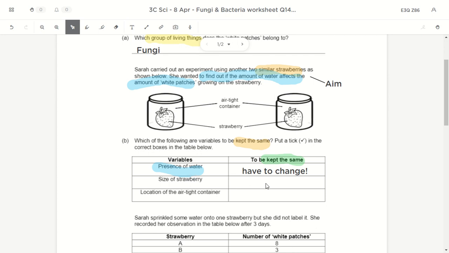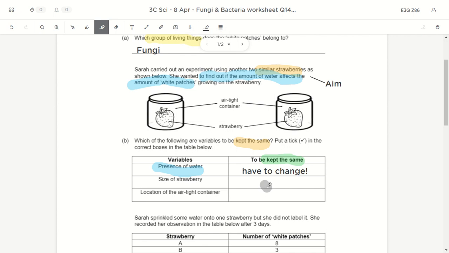So the presence of water has to change for her to find out the relationship between the water and the growth of mold. Size of strawberry, should I change it? Is it key to the experiment? No. So if it's not what I'm measuring, if it's not the aim of my experiment, I will not change it. So I will keep the same. All right. So I'll put a tick over here.